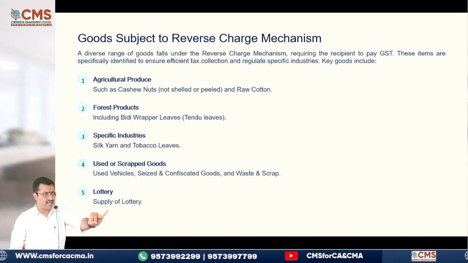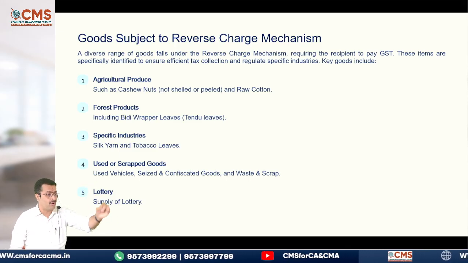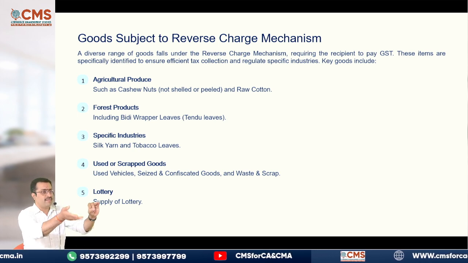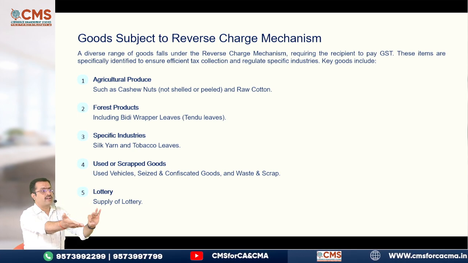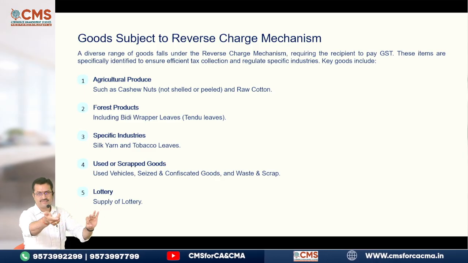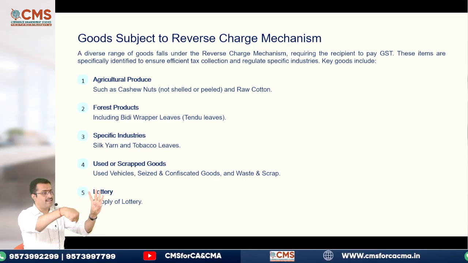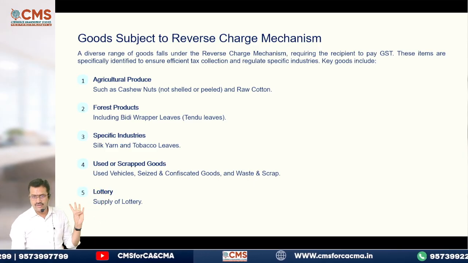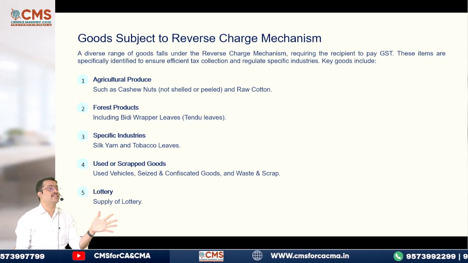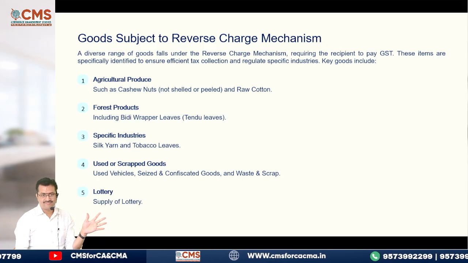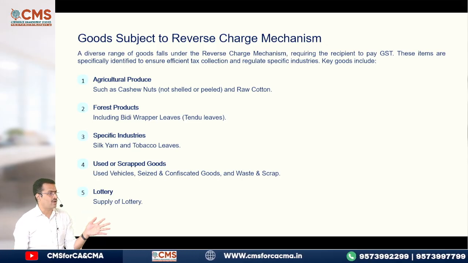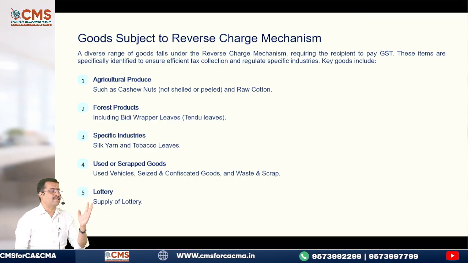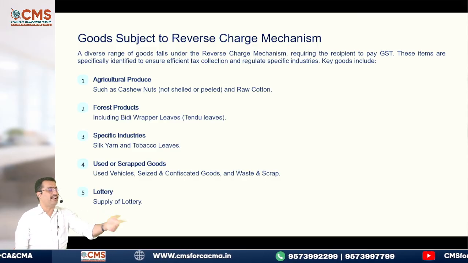GDA, joint development agreements. GTA you are saying. Okay. Goods transport agency, very good. Next. Since GTA came, next another one. Renting of motor vehicles. Then leasing of land for more than 30 years. These all will come under our services. And then insurance, don't forget, amendment is there. Insurance services, correct or not? These all. Apart from that, government services, that is services provided by government to any business entity.